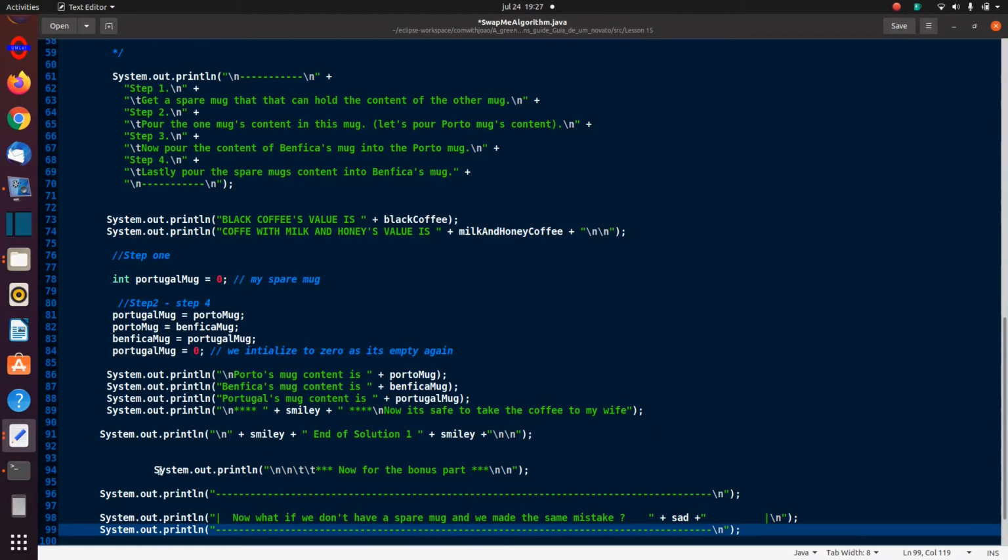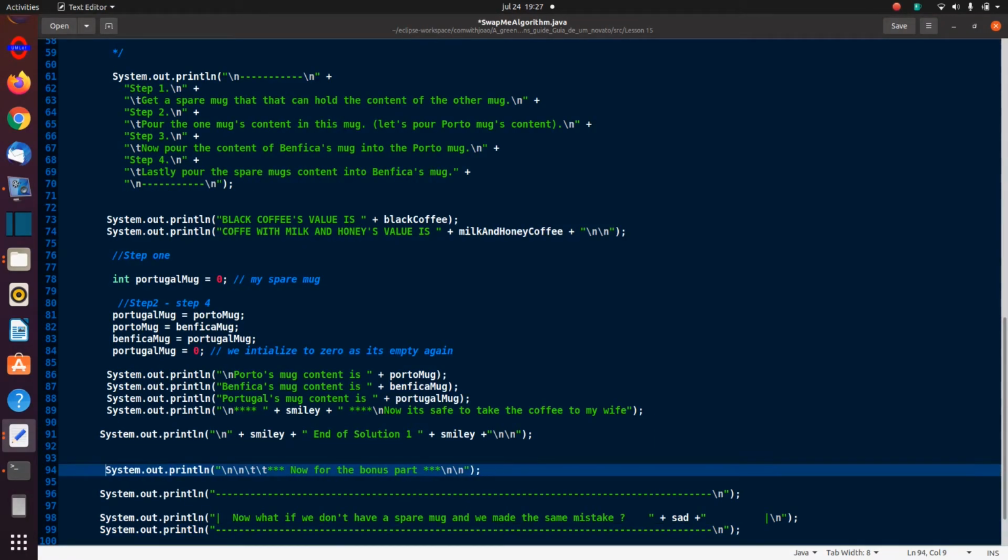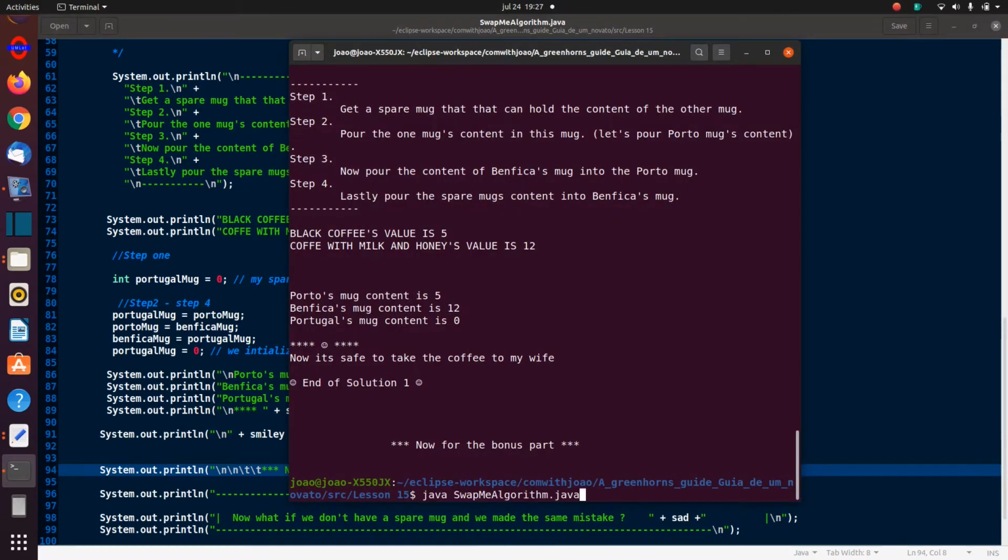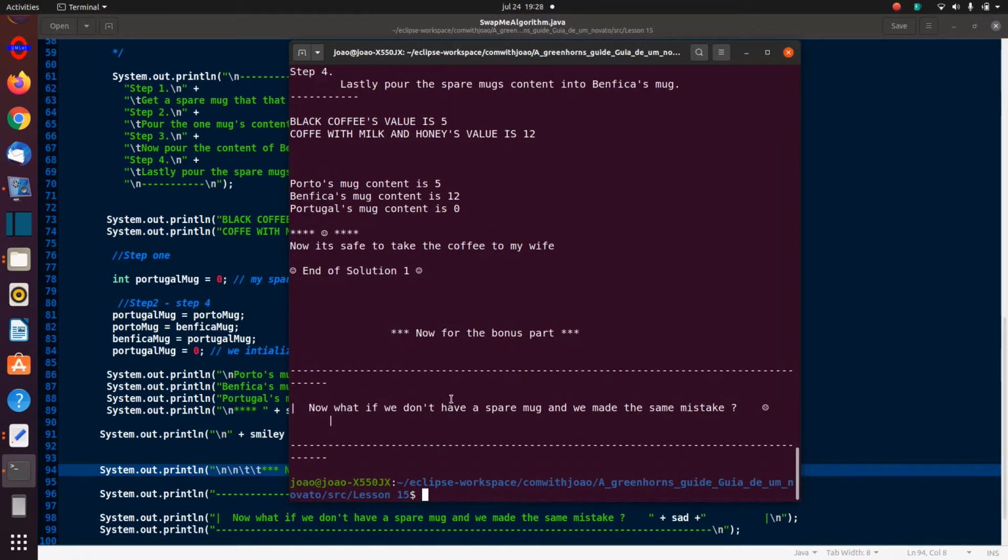Now, what happens if we don't have a spare mug? In other words, I made a mistake and I don't have a spare mug to swap them around. What would I do in this case? Okay, and that is what I'm printing out. Just for completeness, let's see if it prints it out. Yeah, now for the bonus part.